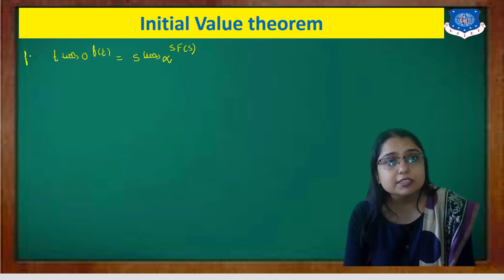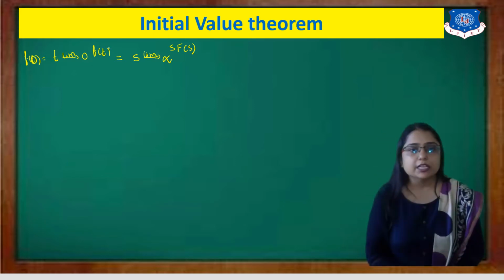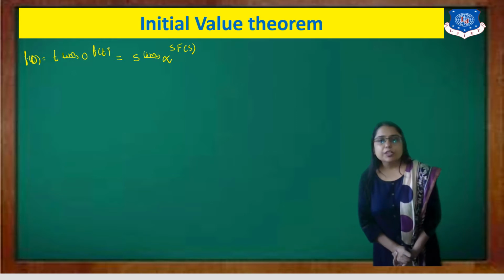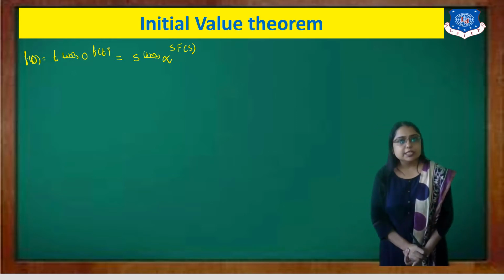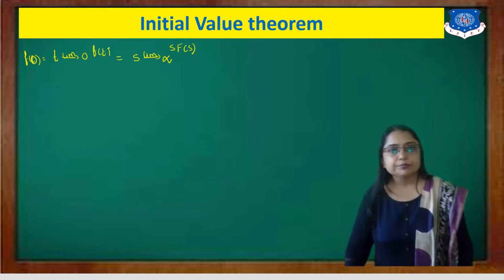And this is nothing but f of 0, because if you put 0 in place of t, it becomes f of 0. So the statement of the initial value theorem is: f of 0 equals limit t tends to 0 of f of t, which equals limit s tends to infinite of s into F of s.